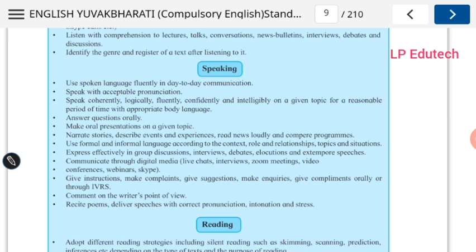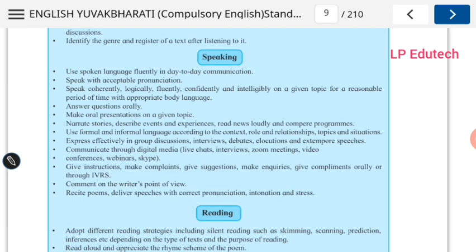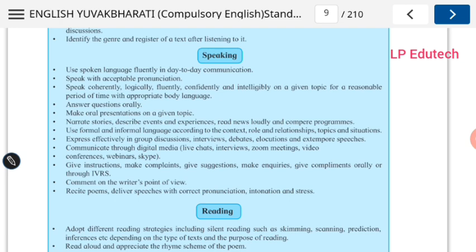Speak coherently. That means relevantly, coherently, logically, fluently, confidently, and intelligibly on a given topic for a reasonable period of time with appropriate body language. So this is included in your communication skill. This is the very important and the best part of it. That is speaking coherently, logically, fluently, confidently, and intelligibly for a reasonable period of time with appropriate body language. So this impacts your communication skill. So you must adopt these things very effectively.